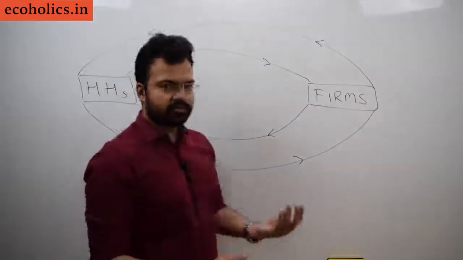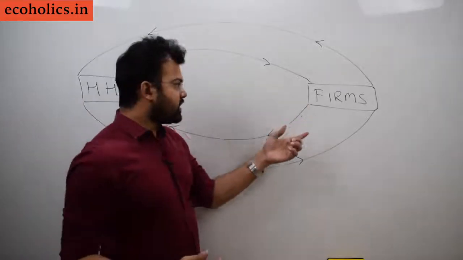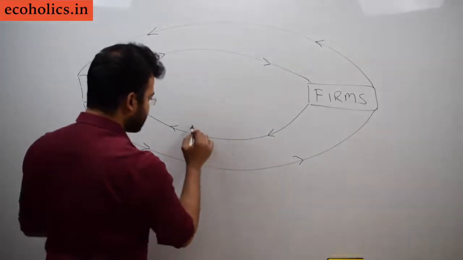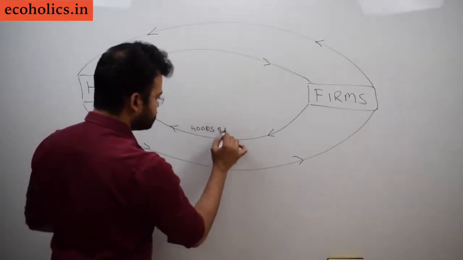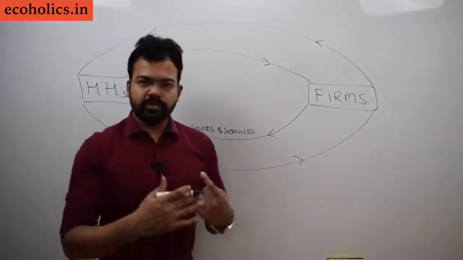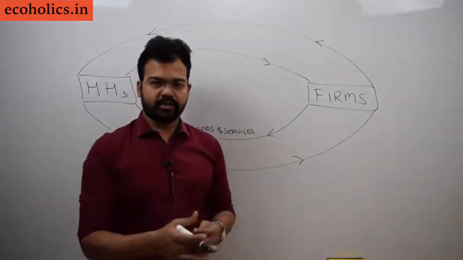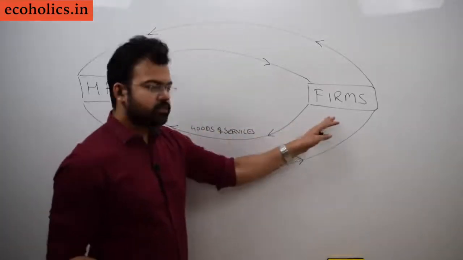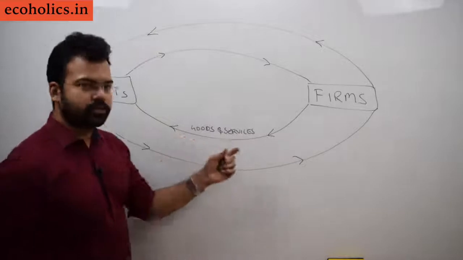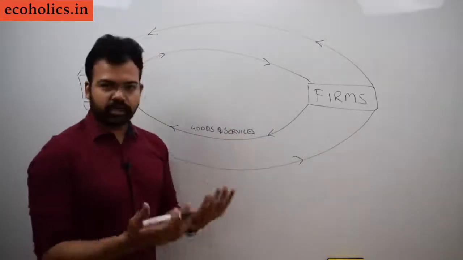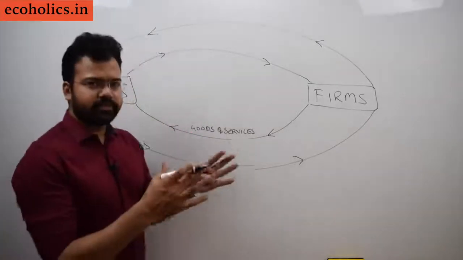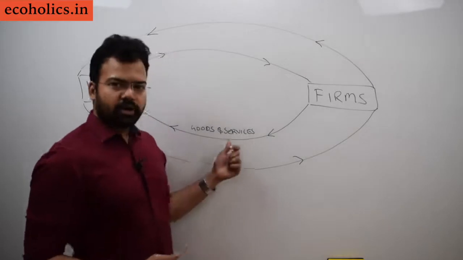Now suppose there are firms and the households. What households are getting from the firms, in a simple sense, are goods and services. Firms are providing a certain amount of production and services towards these households. For goods, firms are producing mobile phones, and households are using these mobile phones. Services like education services: there are a lot of firms providing education services, and households, the simple family, are availing the services.